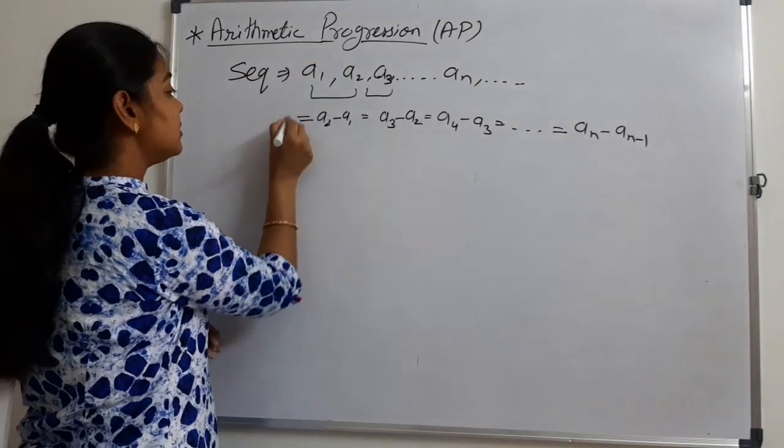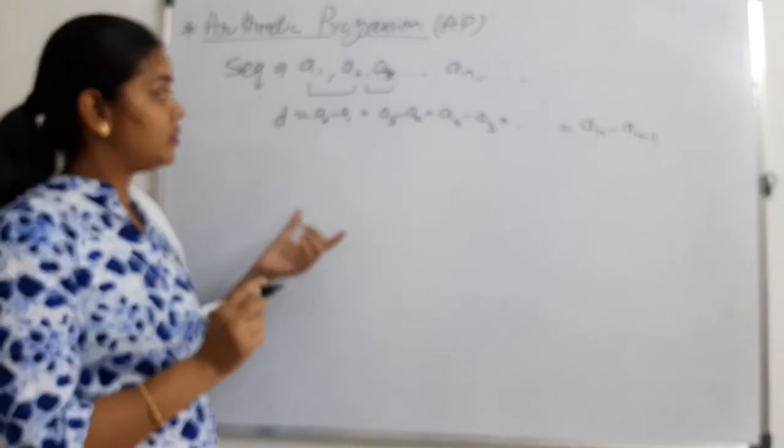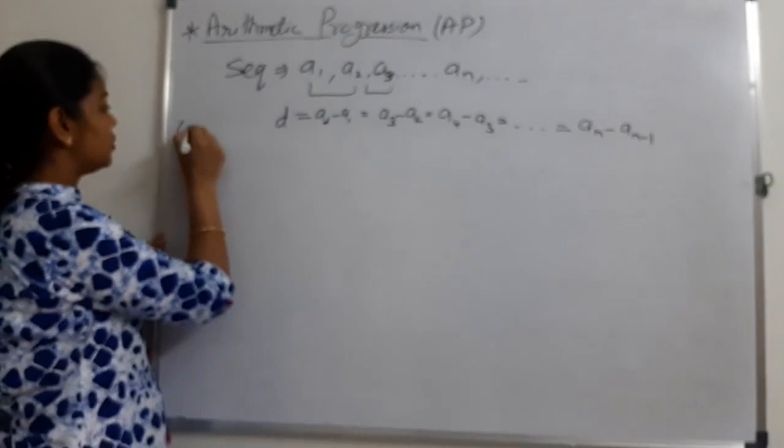We denote the difference of two terms as d. This is called the common difference.